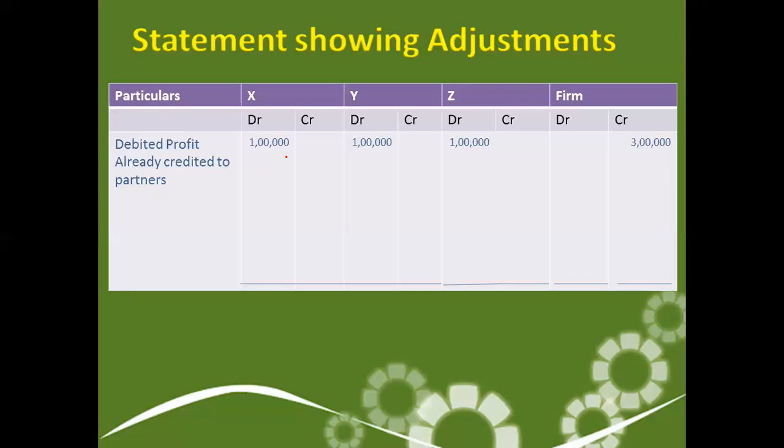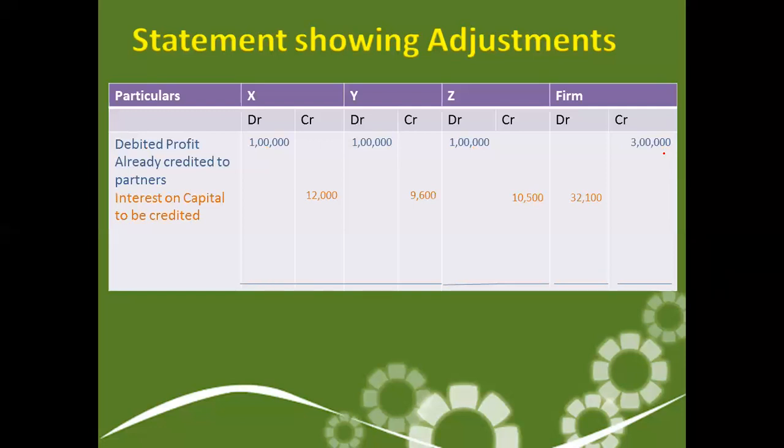Now we are taking this amount back, so it will be debited: profit already credited to partners, 1 lakh, 1 lakh, 1 lakh. And when we take this amount from the partners, it goes to the credit of the firm. This is 3 lakh. I hope this line is clear to everyone.